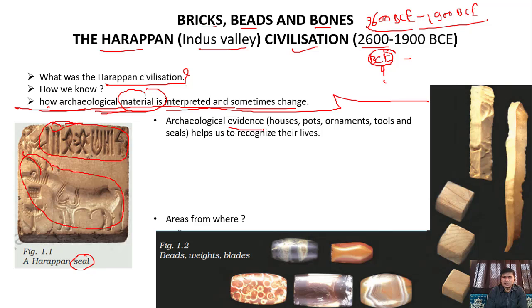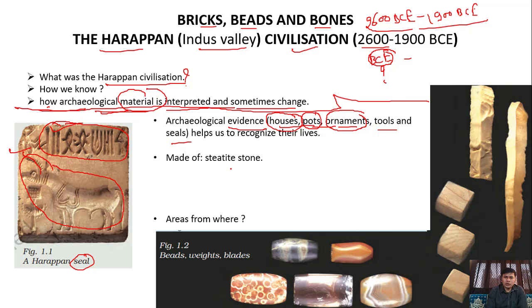Archaeological evidences like houses, pots, ornaments, tools, and seals. These are the objects we found in the Harappan civilization, and on the base of these material, Archaeological Survey of India defined a lot of things. So we will deal those kind of things. Now come to the seal.